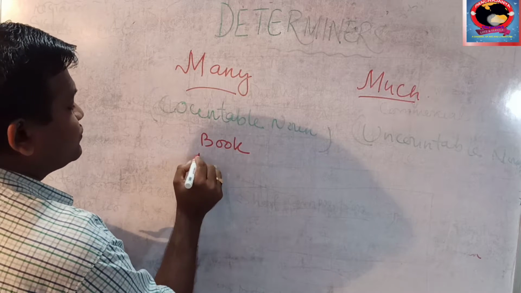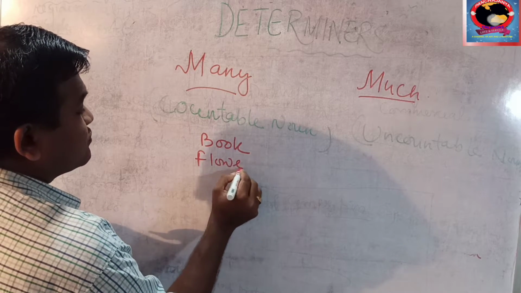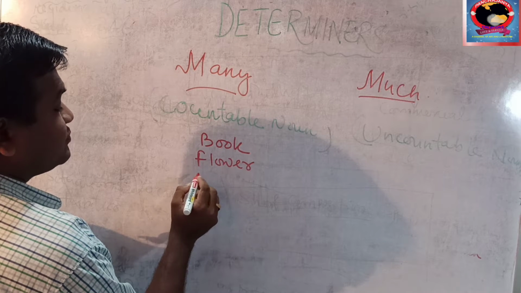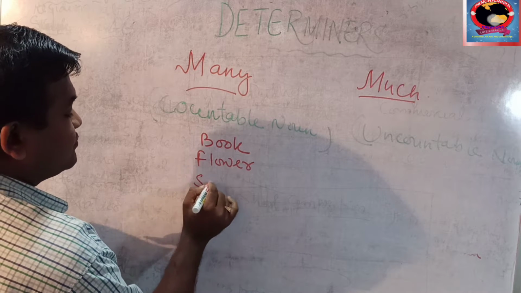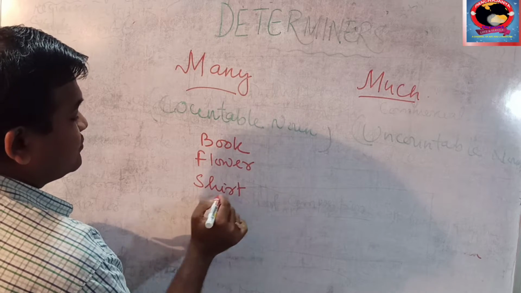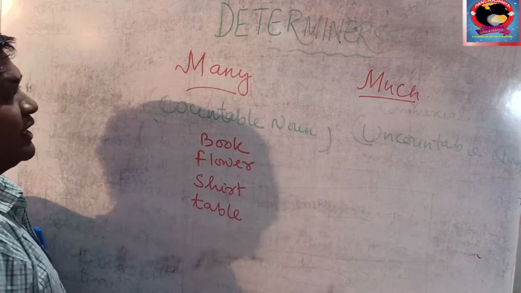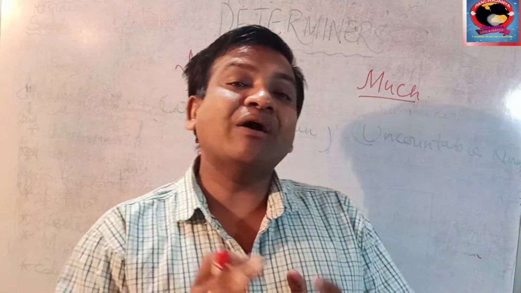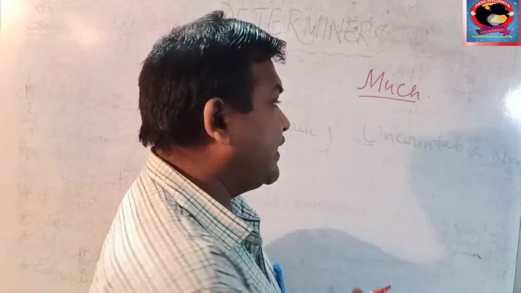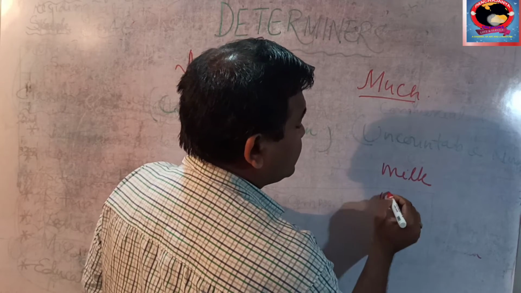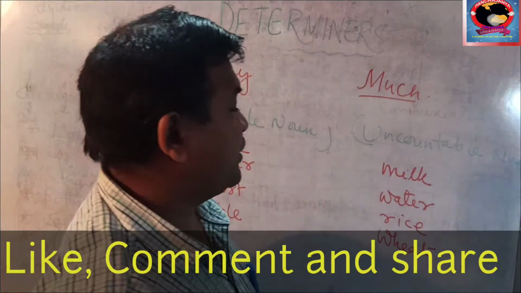flower, shirt, table. Now, what are the uncountable nouns, as you know? Milk, water, wheat.